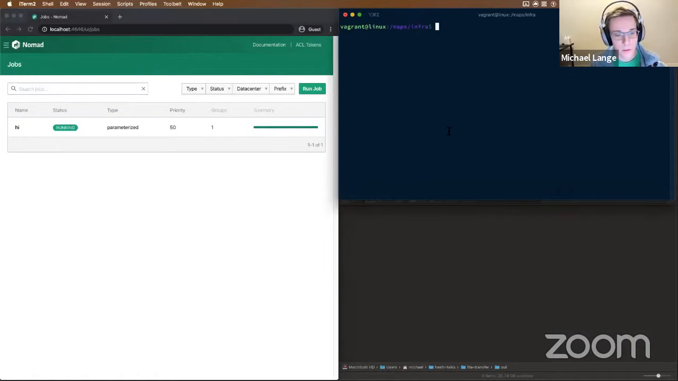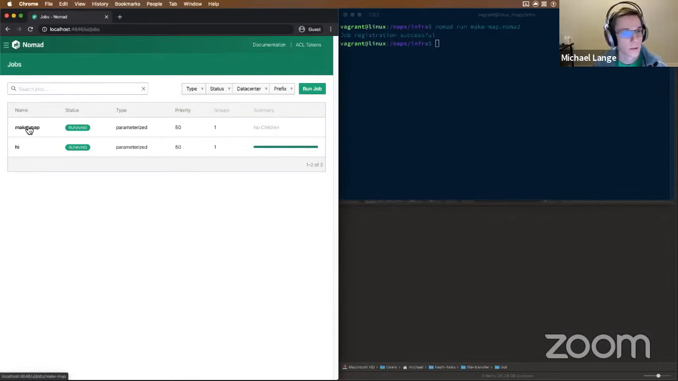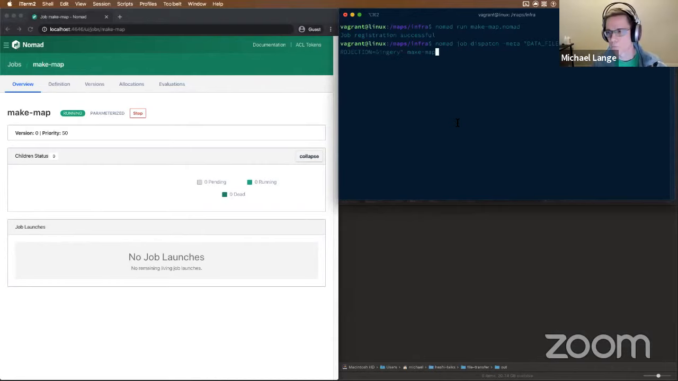Over here in our terminal, let's go ahead and start our new job. So this job is called Make Maps. And now it exists. We can see it in the UI, Make Map, no children. We haven't launched anything yet. Let's go in there. And then we can launch one. Let me show you the command and kind of walk you through what's going to happen before I do anything here. So Nomad job dispatch, just like before.